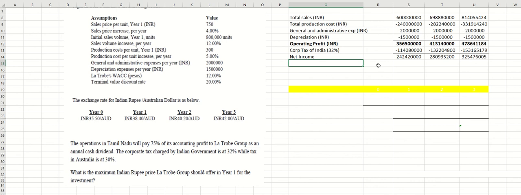Oh sorry, it's not net income you discount. First of all, you have to add back depreciation. I'm sorry for that, so I'm going to correct it. To calculate NPV, you have to add back the depreciation over here.